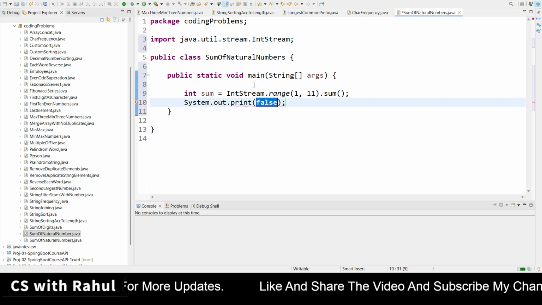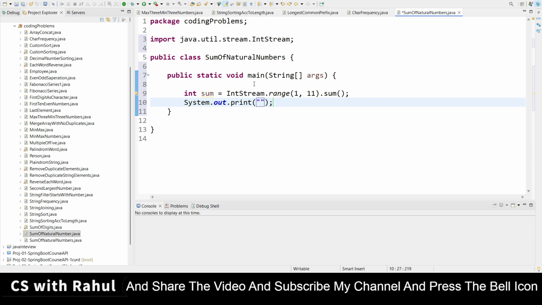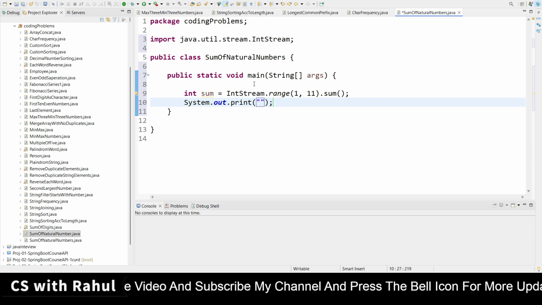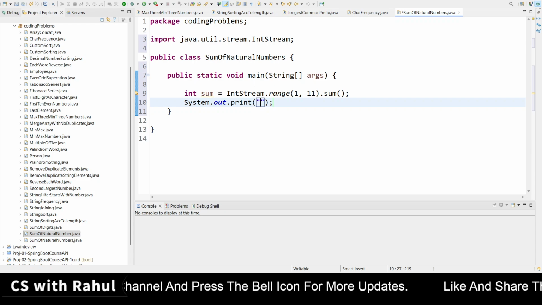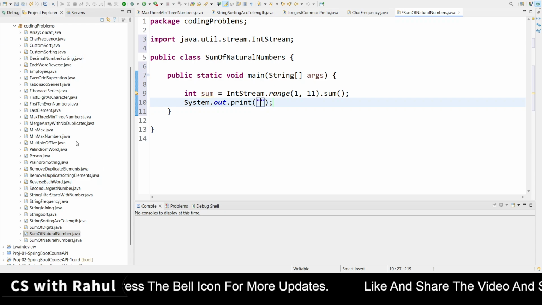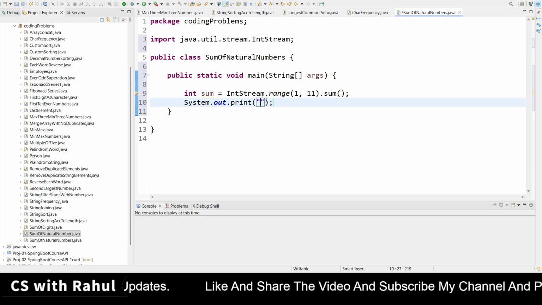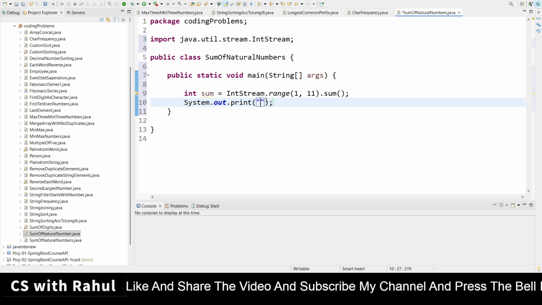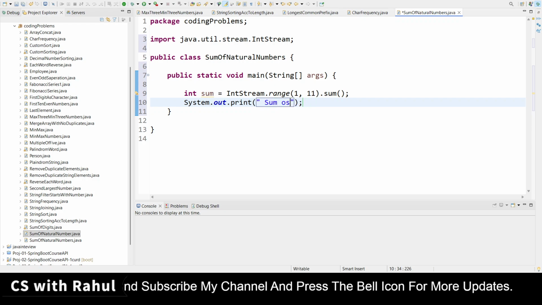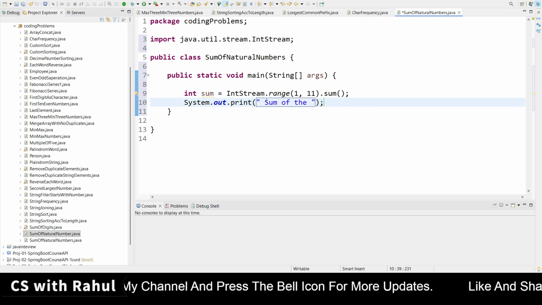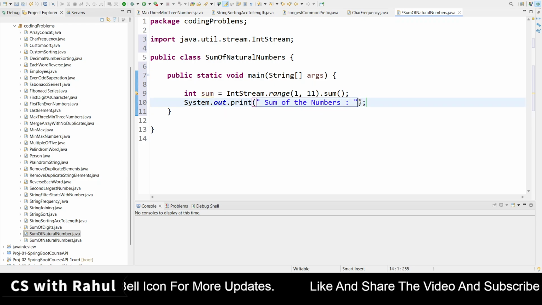This is a very easy question for this video. For today's video I am giving the smallest and easiest question, since previously I have covered many more questions, as you can see in my project list at the left side. I will provide you the link to my Git so that you can access this code also. Let's provide a message here, sum of the numbers. One more method I will show you, how we can do it.